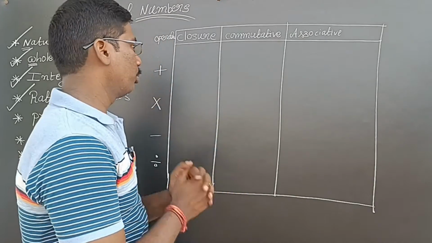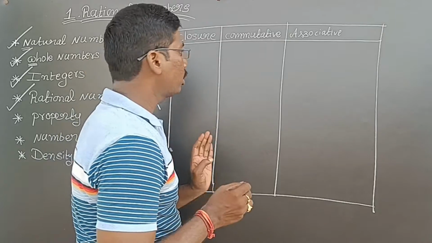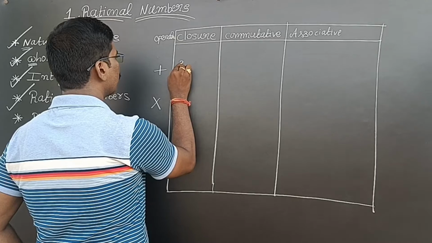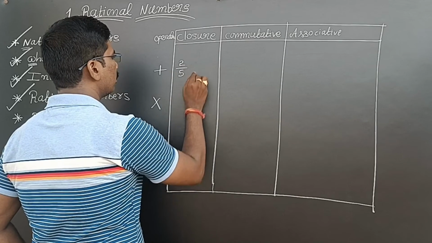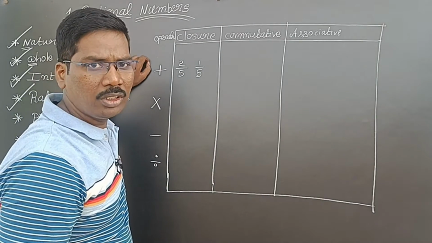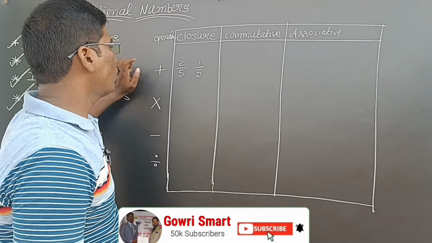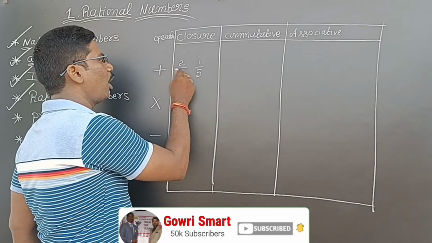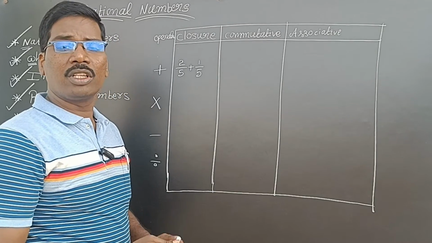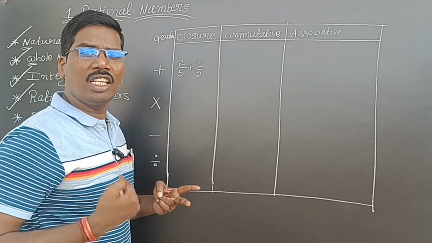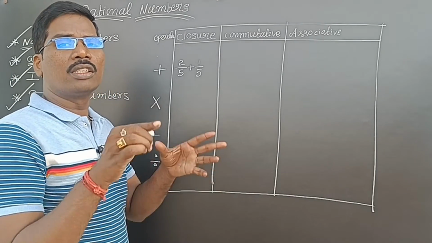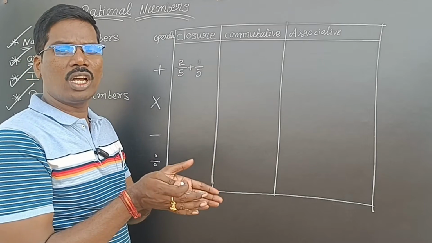Now look at the board. Now we are discussing rational numbers. I am taking 2 by 5 and 1 by 5. These 2 numbers I am taking. If I add these 2 numbers, we are doing the operation of addition, and the result will also be a rational number. I am taking 2 rational numbers and adding them, and I should get a rational number again. Then that is called closure property, because it is closed within the same number system.